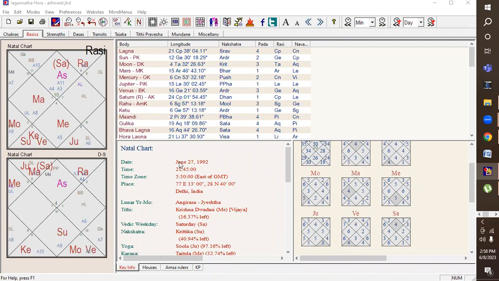Well, this video is basically showing you the process of marriage time prediction, and this is a continuation to my previous video, which is on marriage through Shodhya Pinda. So this is a live example. I want to show you how the marriage timing is calculated and how I calculate using Ashtakavarga. First of all, you have to understand the process from my previous video. Here I'm just showing you live how the things are calculated and how I predicted the marriage timing.